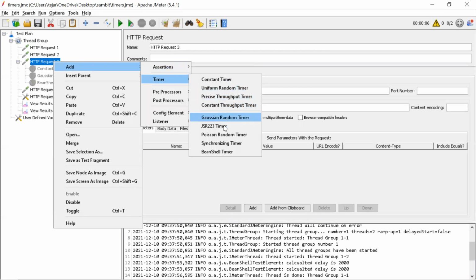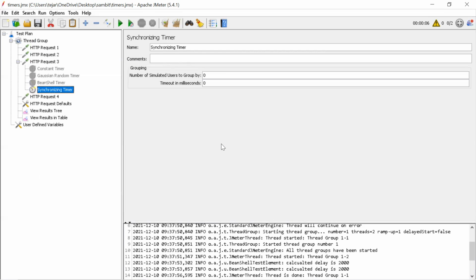Add timer, Synchronizing Timer. Someone asked me this in an interview. I told them I don't know the exact timer name, but in LoadRunner it is the rendezvous point, so there should definitely be something like that in JMeter. Nice answer. If you know the concept, it takes just a minute to figure it out on Google: search how to send concurrent requests in JMeter, and it will directly give you this timer.